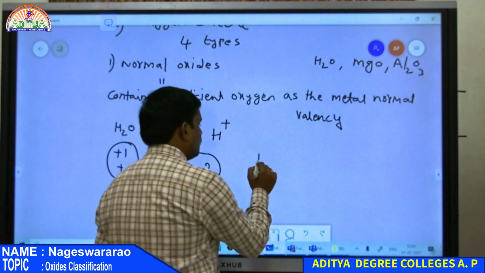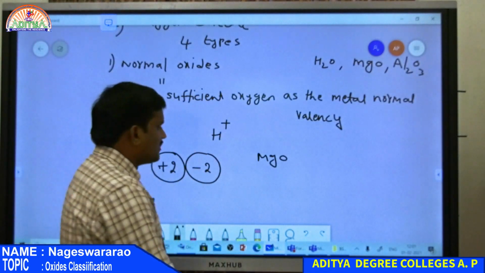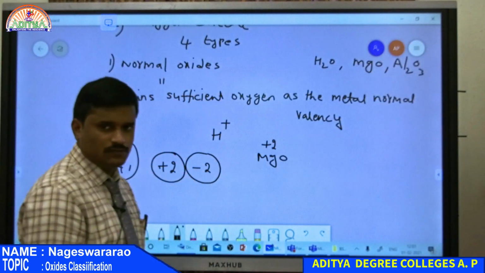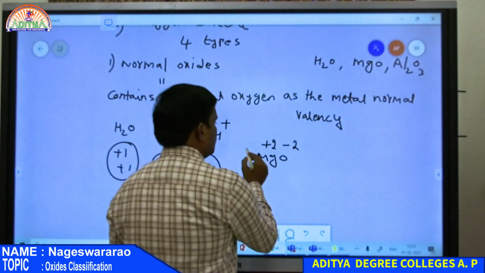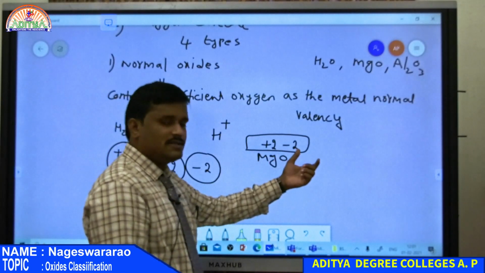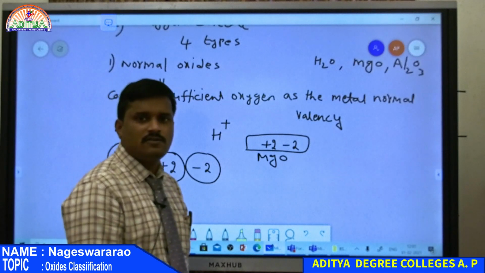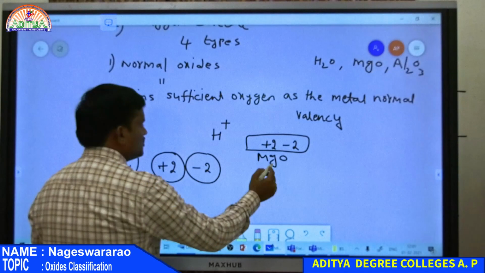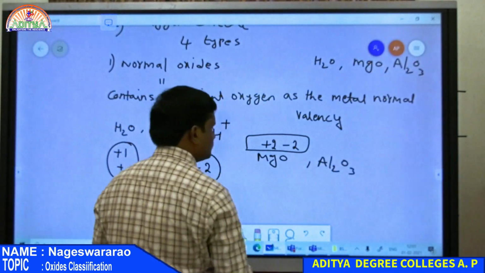One more example, MgO, magnesium oxide. Magnesium has a tendency to lose 2 electrons, therefore it is Mg2+. That is why oxygen also has -2. So both are equal. Therefore the normal valency of the metal is satisfied by the oxygen content, and that oxide is known as a normal oxide. Examples are H2O, MgO as well as aluminum oxide, Al2O3.